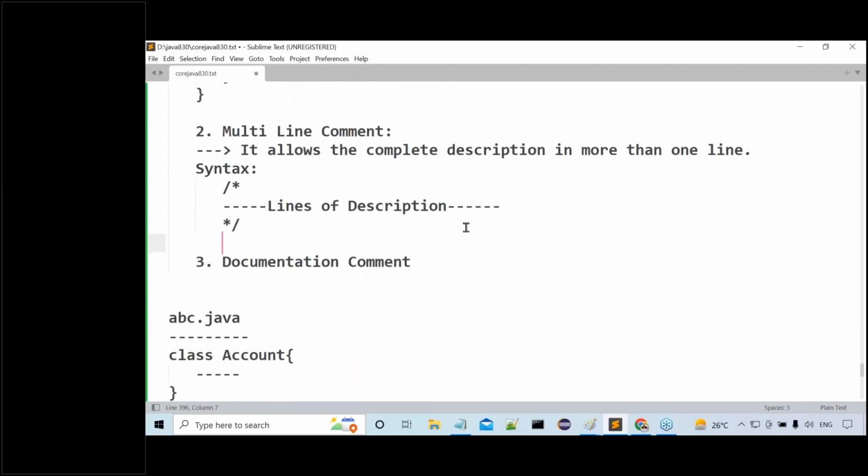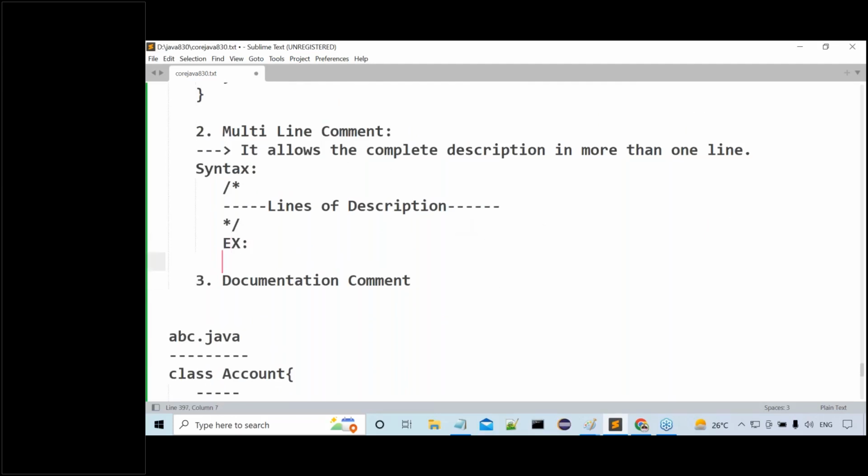Then where are we able to use this particular one? Try to understand this clearly with an example. Before writing the program, we have to provide our description. If there are multiple lines of description we are going to provide, rather than a single line, there we are going to use a multi-line comment.